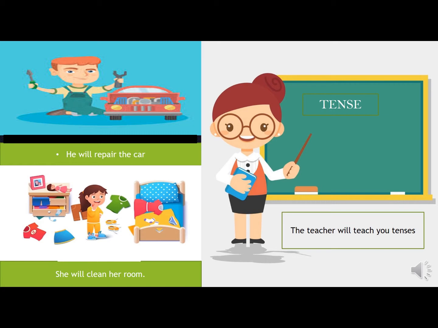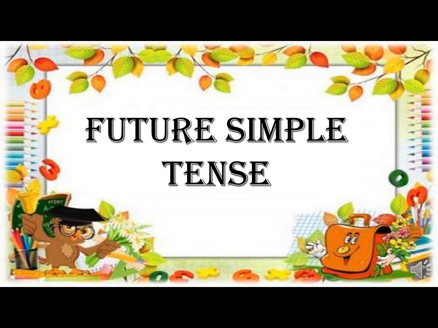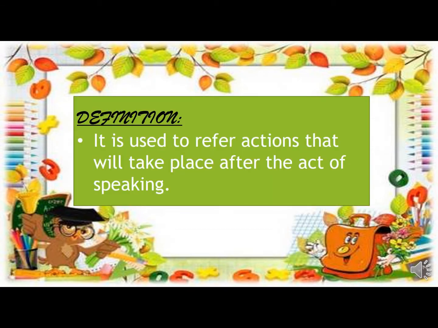So now the next topic for today is future simple tense. Future simple tense is often called the will tense because we make the future simple with the auxiliary verb, that is, will. So now let's move towards the definition of the future simple tense. It is used to refer to actions that will take place after the action of speaking.